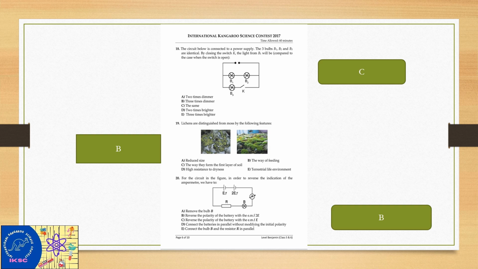16. Supply of a power supply of the current circuit, the three bulbs B1, B2 and B3. Two dimmer, 3 times dimmer, the same, 2 times brighter, 3 times brighter. So the correct answer is C.